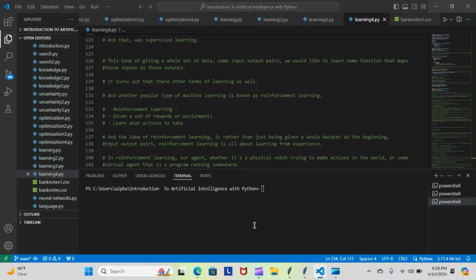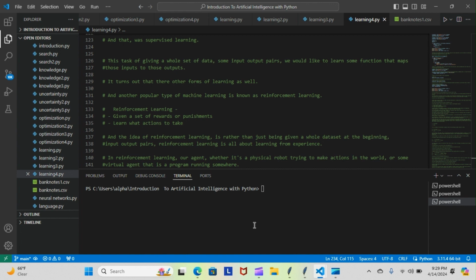Now, last night, if you recall, the last thing we went over was supervised learning. And tonight, we're just going to pick up where we left off. So, this task of giving a whole set of data, some input-output pairs, we would like to learn some function that maps those inputs to those outputs.